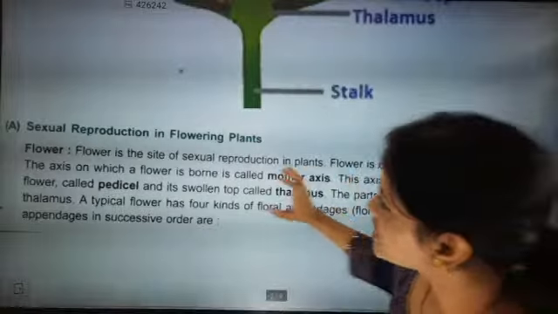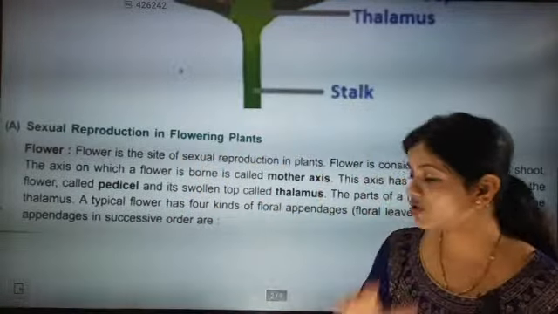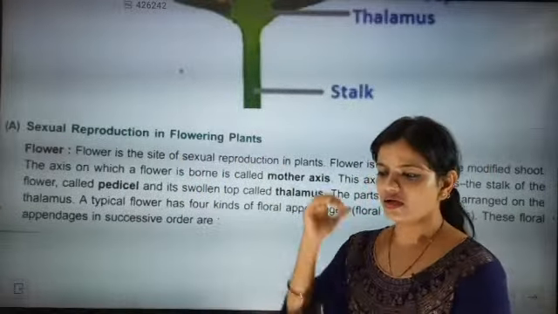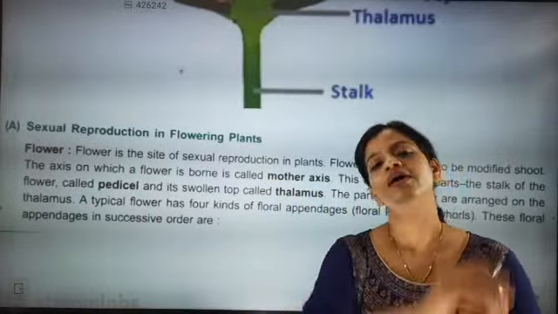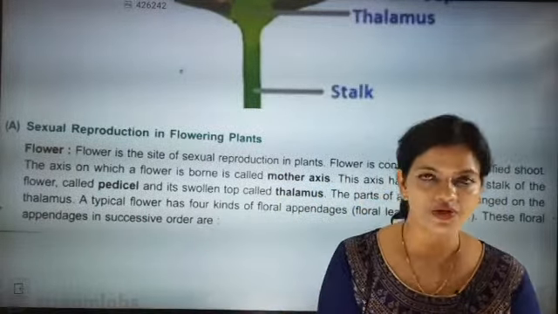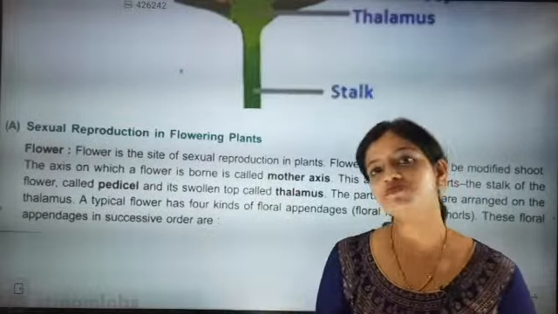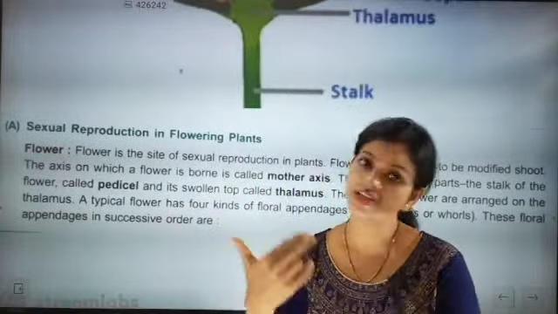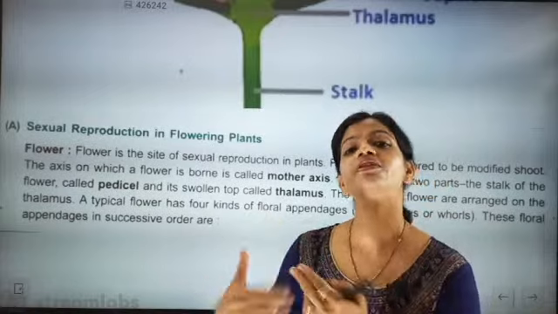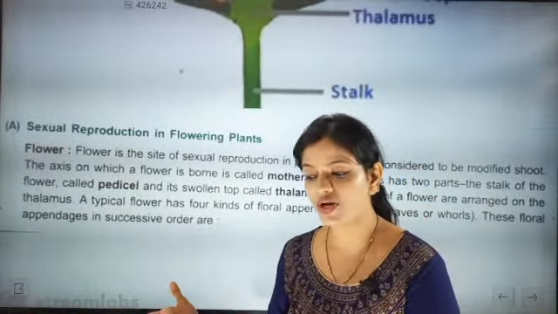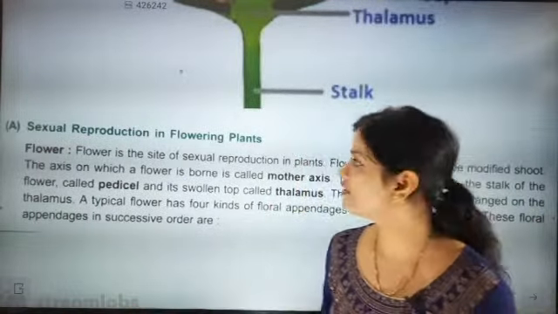Now look here beta, sexual reproduction in flowering plants. So we know that in humans sexual reproduction is there, and exactly the same thing is there for flowers also. So flower reproduction means there is again variation. Wherever sexual reproduction is there, there will be 100% variation.